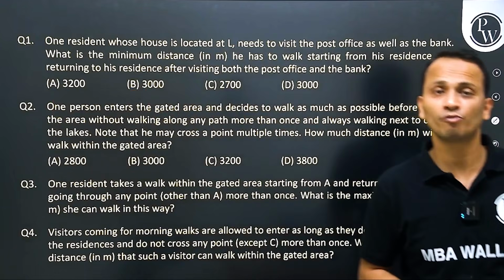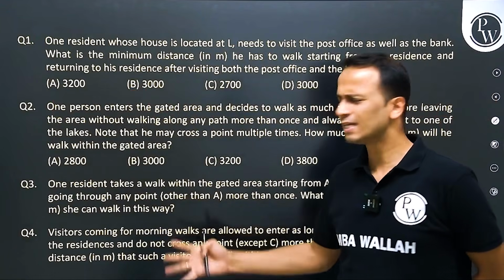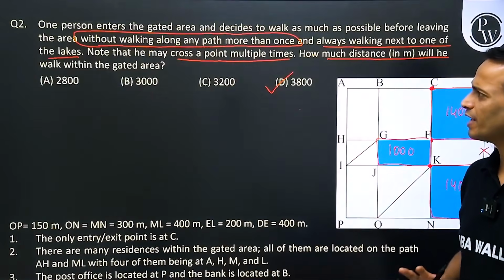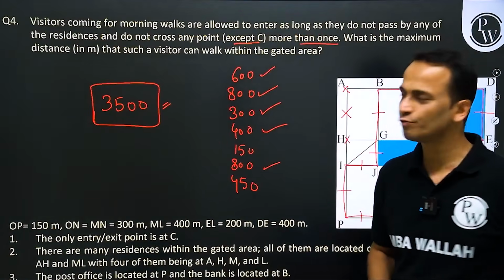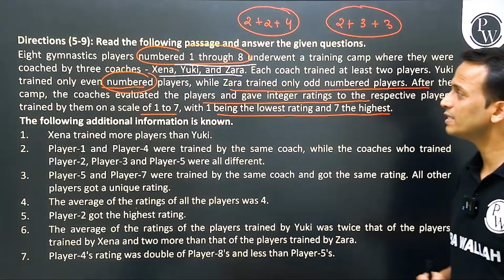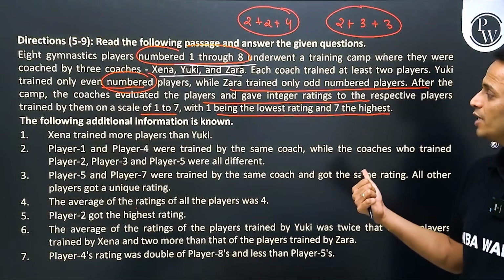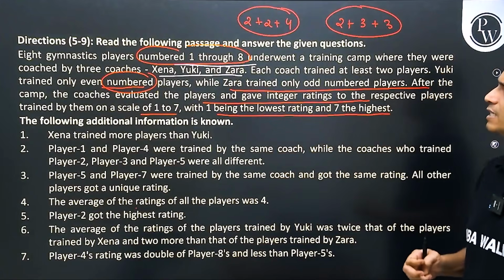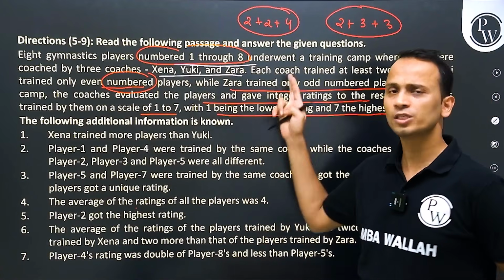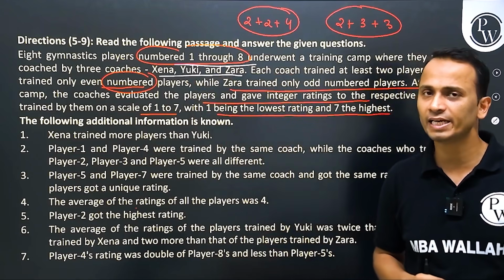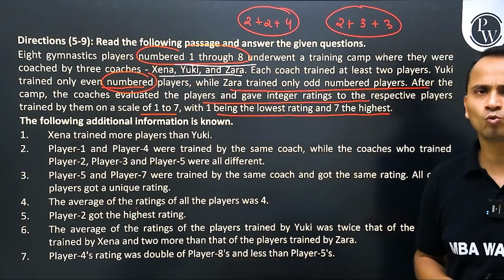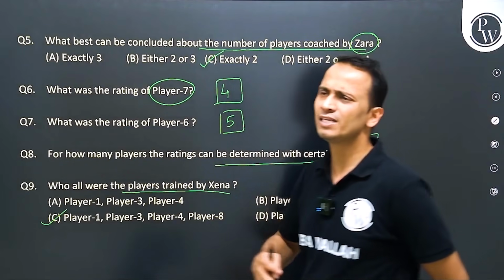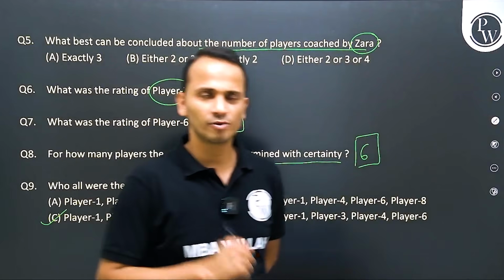The first 2 questions were pretty easy, and the next 2 questions were not at all difficult as well. So we were able to successfully solve these 4 questions. And then followed by the second set, this one, in which there were different players. There were 8 players and one of 3 coaches was coaching these 8 players. And this set was a set of distribution, not at all a difficult set, can be managed in around 10 to 12 minutes.